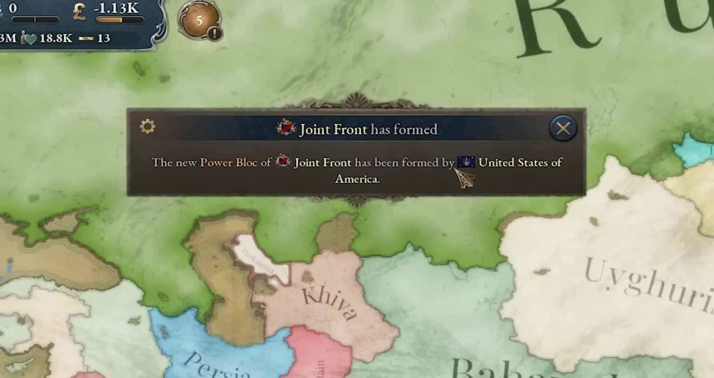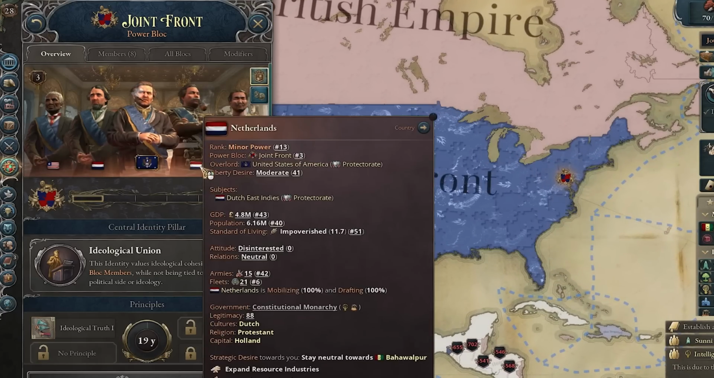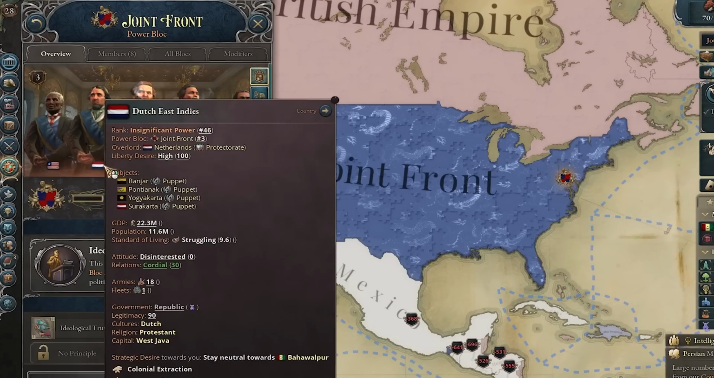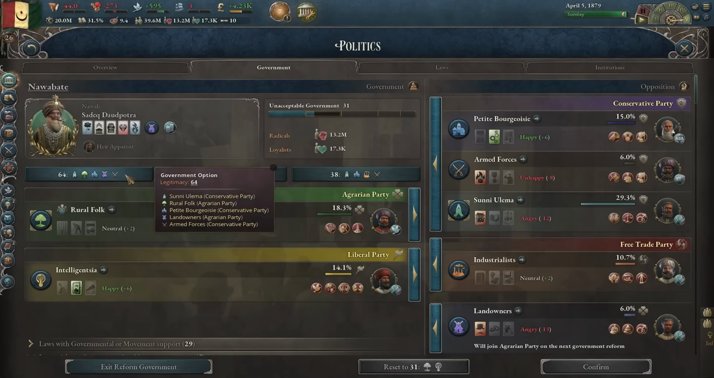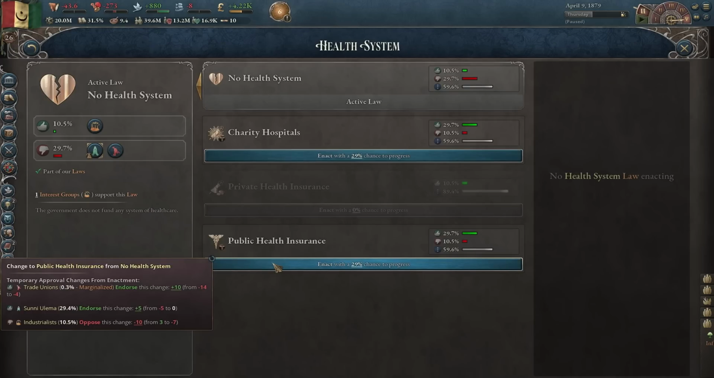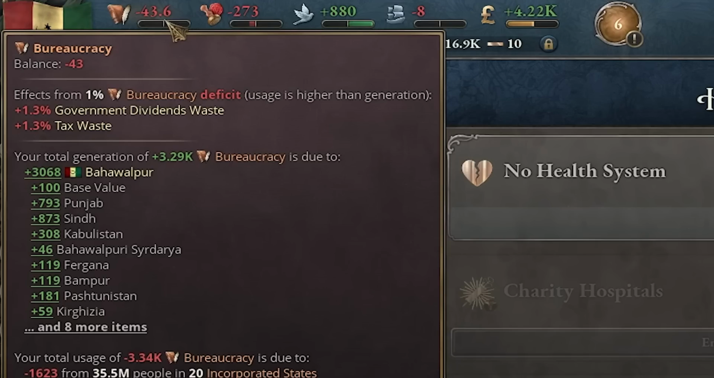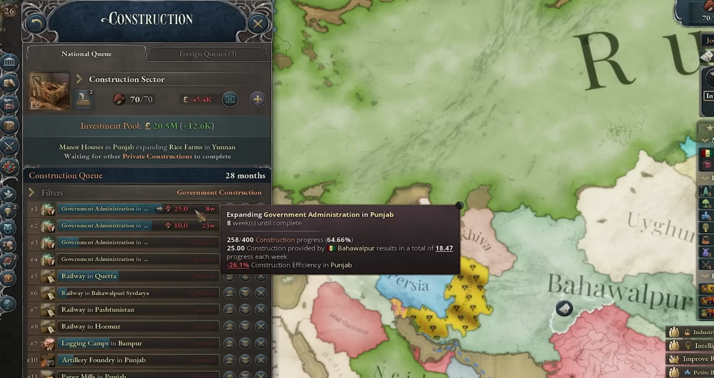Joint front has formed. Okay, the US just created their own power bloc with the Netherlands and some other random guys. It's an ideological union. And we got appointed bureaucrats. Okay, now this new government won the elections. Then I guess we're getting public health insurance. Although it will be another bureaucracy hit. Yeah, I have to build up more government administrations.